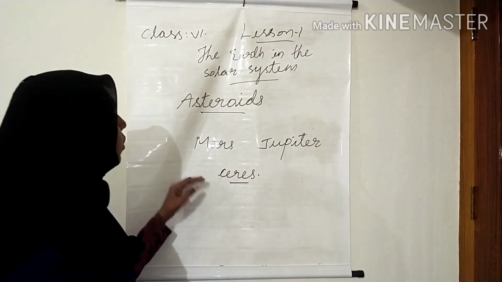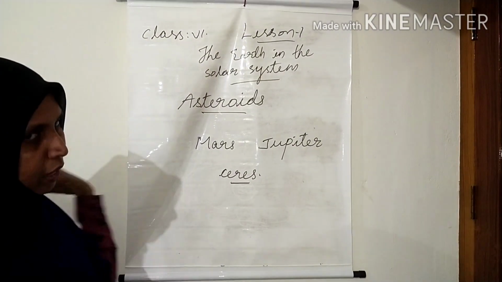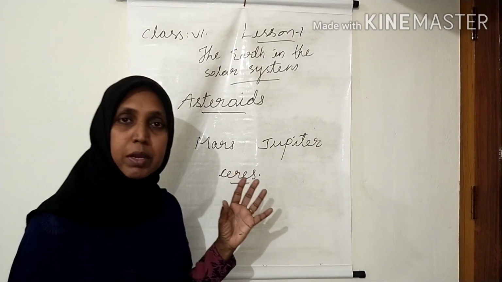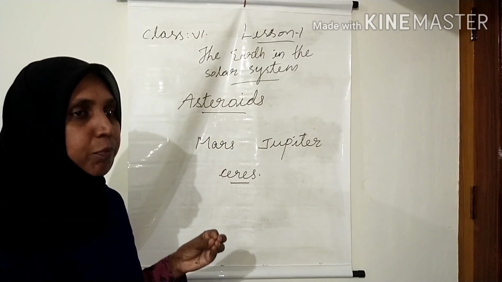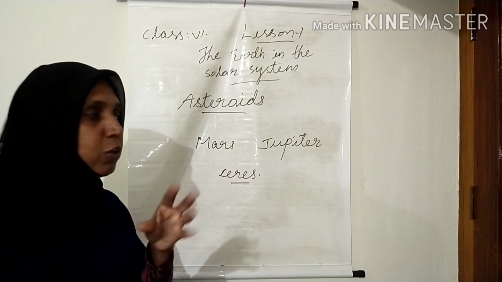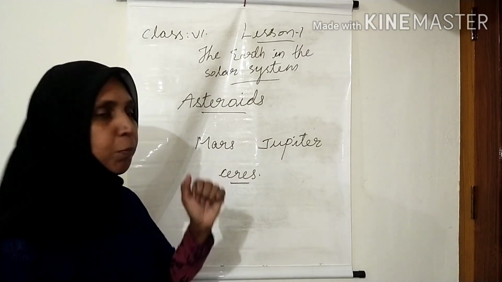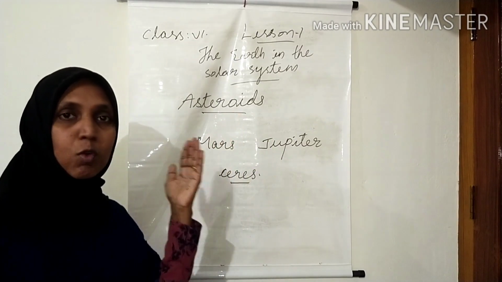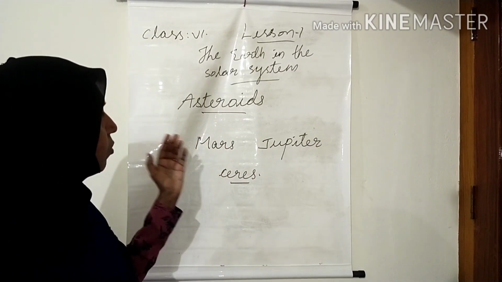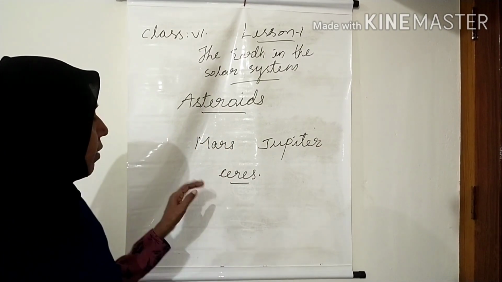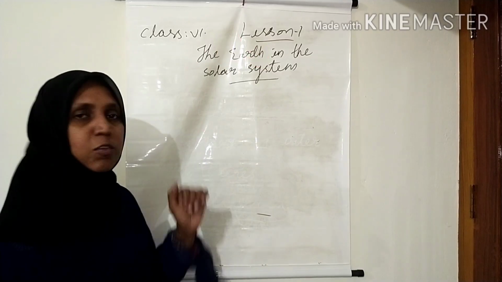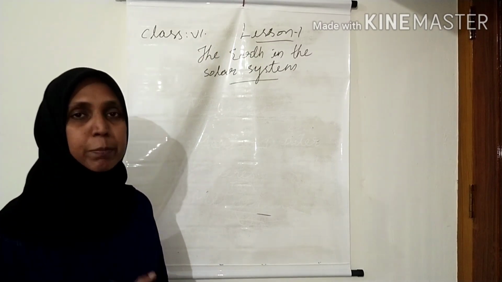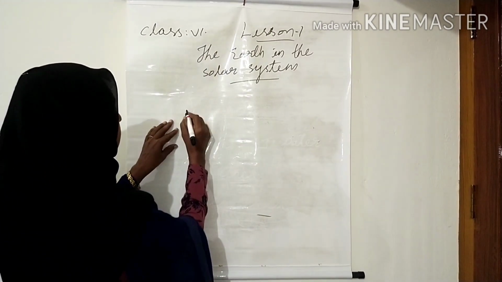I hope that you have got an idea about asteroids. What are asteroids? Asteroids are small bodies which are found in between the orbits of Mars and Jupiter, and they are revolving around the sun just like planets and other celestial bodies. Next, children, we can learn about meteoroids.